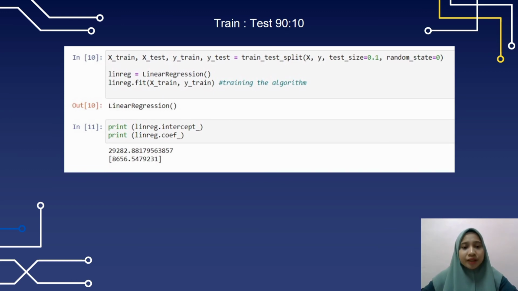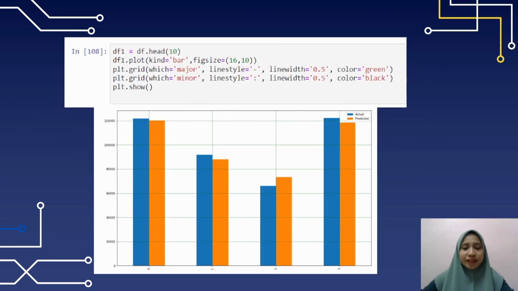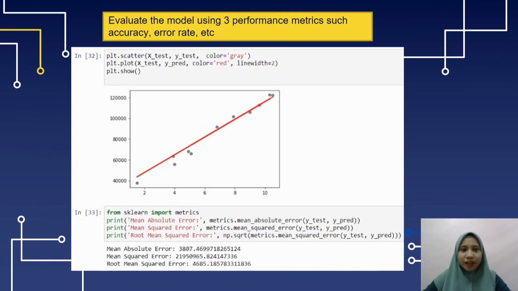The intercept is 29282.88 and the slope is 8656.54. This shows the compare between actual and predicted. This is bar chart that we compare between actual and predicted after we do data splitting. This is the scatter plot. The points are far away from the line. This shows high error. This is the regression line we get after running regression.fit.